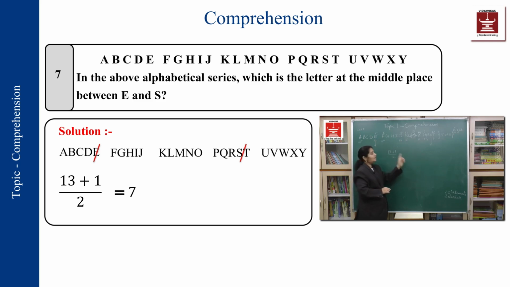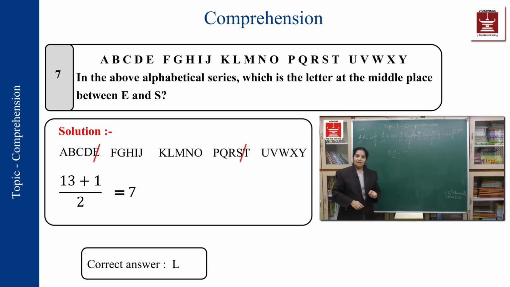The question says between E and S, so between means the first and the last letter of that series from where it has been counted should not be included. So 13 alphabets, plus 1 divided by 2 gives the middle number, that is 7. After E, the 7th one, so these are 5, 6 and 7. So my answer is L.